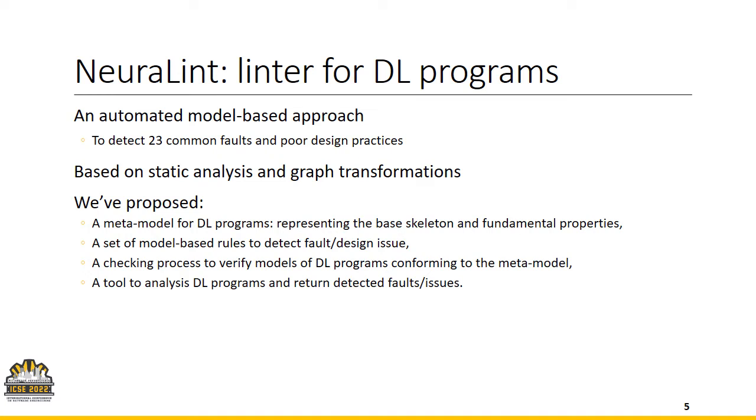So, to detect faults and design issues inside deep learning programs, we have proposed NeuraLint, a linter for deep learning programs. This automated model-based approach detects 23 common faults and poor design practices inside deep learning programs. NeuraLint is based on static analysis of the code and graph transformations.